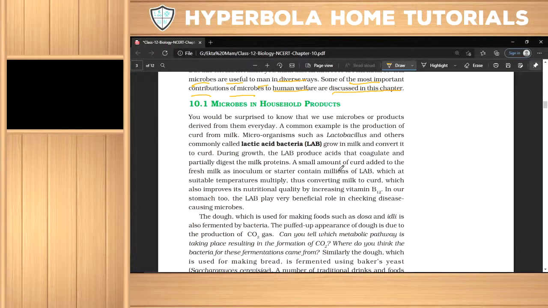This is the first point of this chapter, and it is most important for your MCQ and theory parts, both. It is a very easy chapter; you don't need to think too hard, you just describe what you normally know.